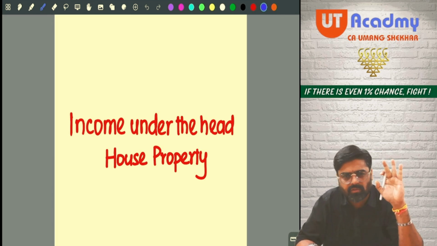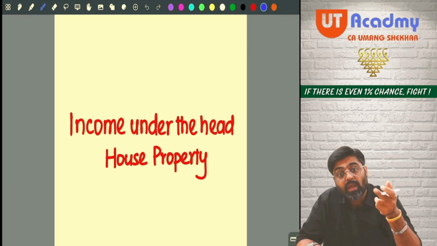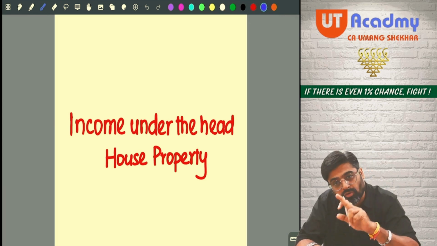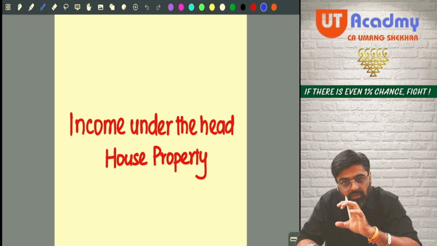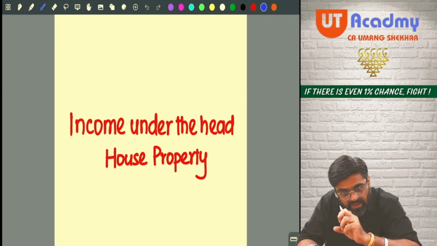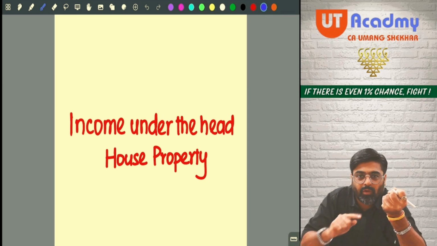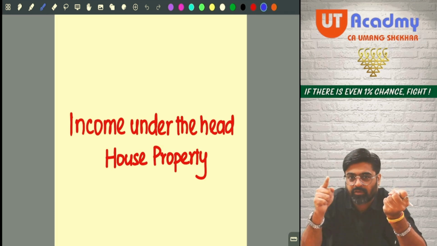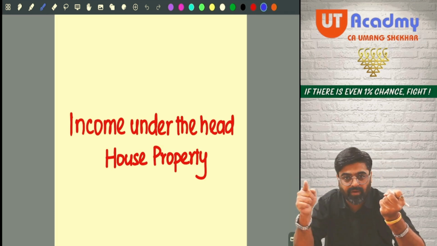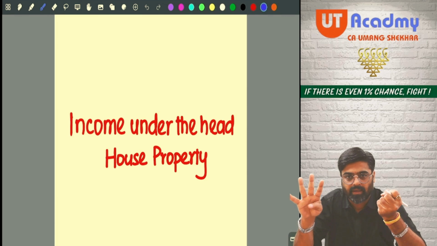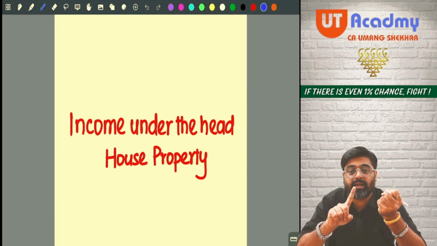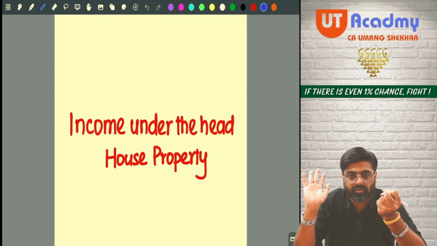So how many sources of income are there? Many sources giving you taxable income, and those taxable incomes are covered in your scope also as per section 5. Now the incomes, sources and their incomes which are getting covered in your scope, you will have to classify into 5 heads. How many heads? 5 heads. First head is salary. Second, income from house property. Third, business and profession. Fourth, capital gain. And the fifth head is income from other sources.